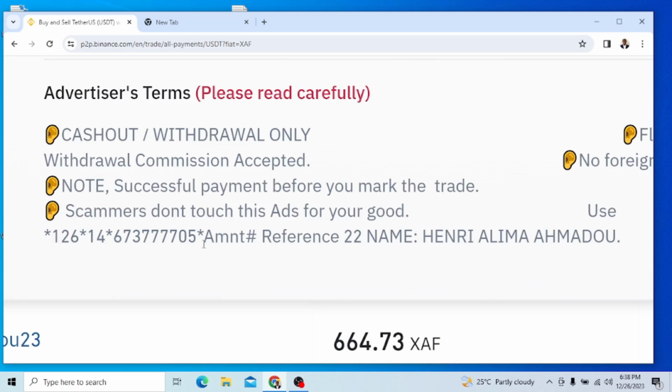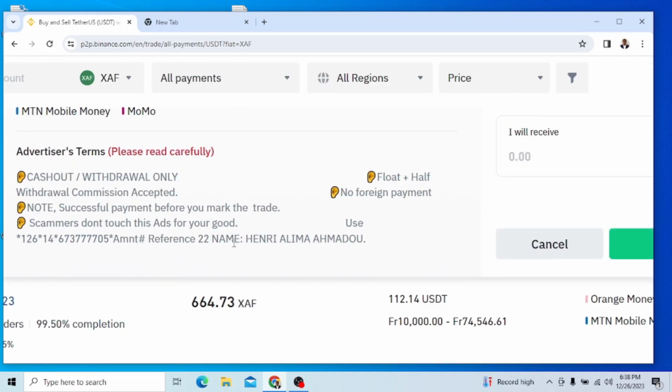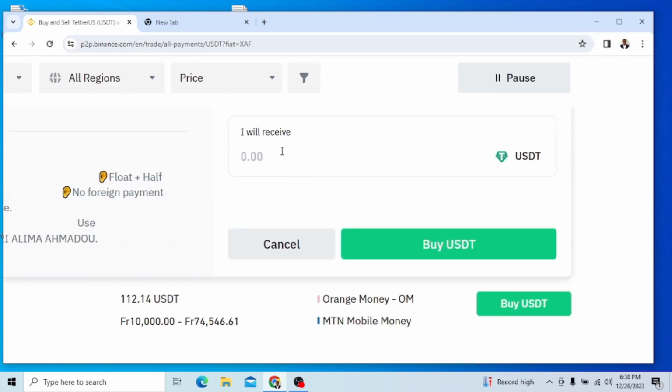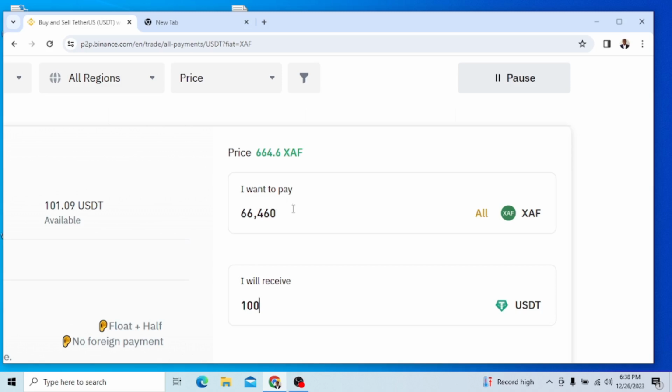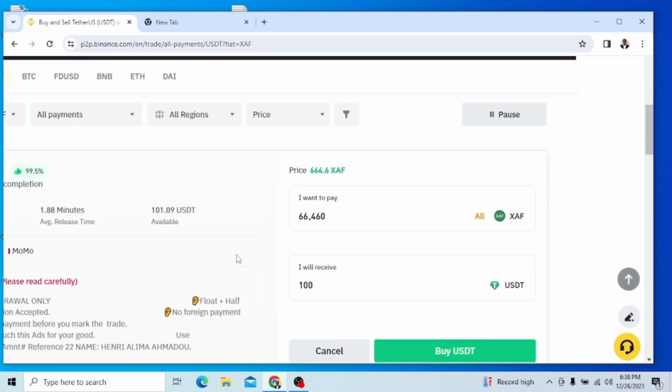So in order to pay, let's say we want to buy 100 USDT. We'll come here and we write 100. You see that once you write 100, it's converting here to franc CFA. The same if you were using Naira, as you write 100 USDT, it will convert to Naira. So it means I have to send 66,460 francs CFA. This is the amount of money I'm going to send through Momo, because the guy has emphasized through Momo.